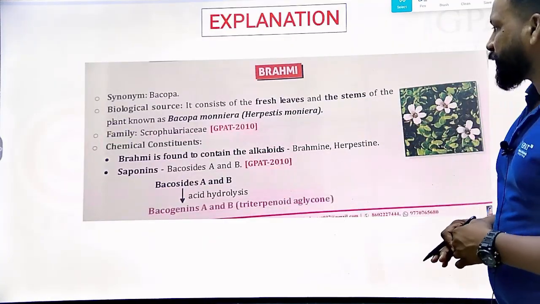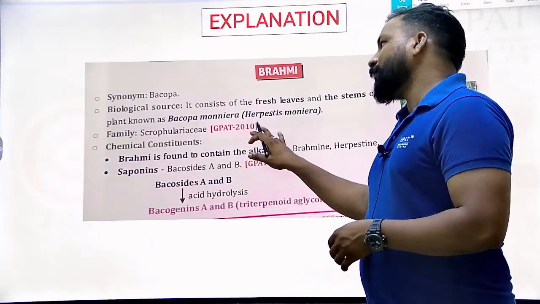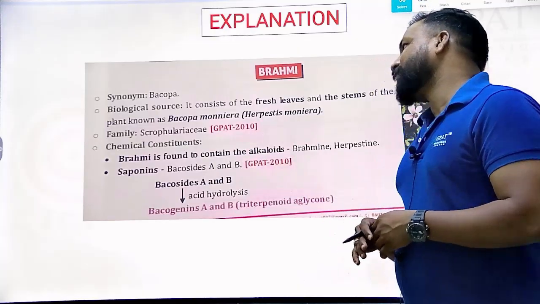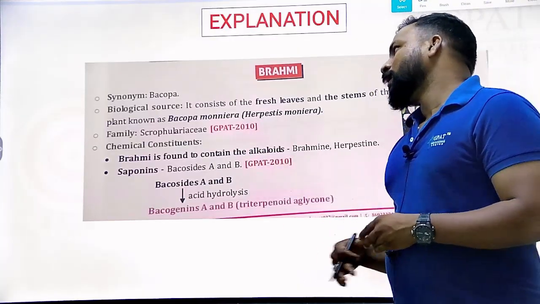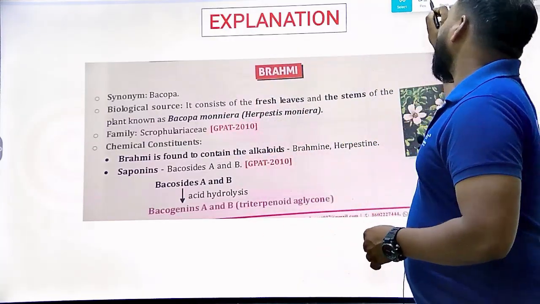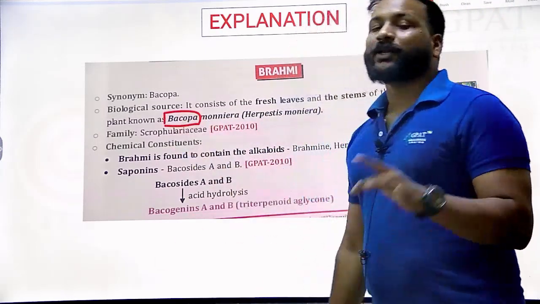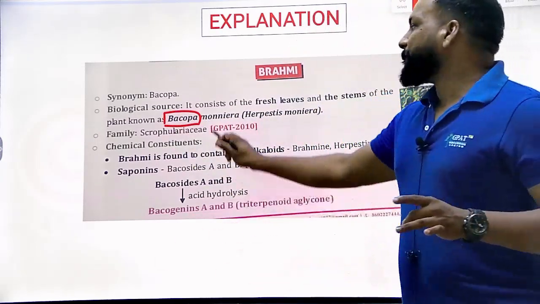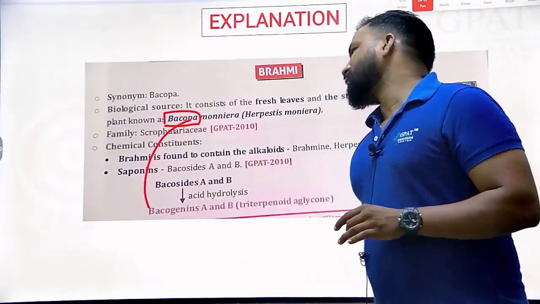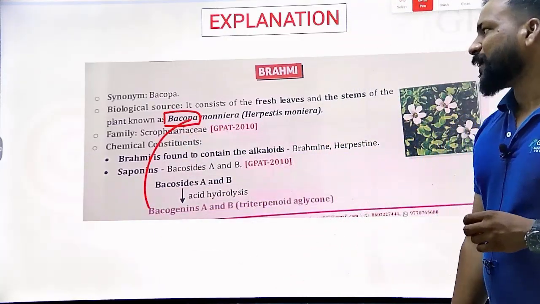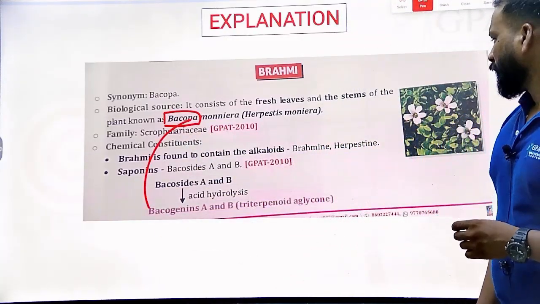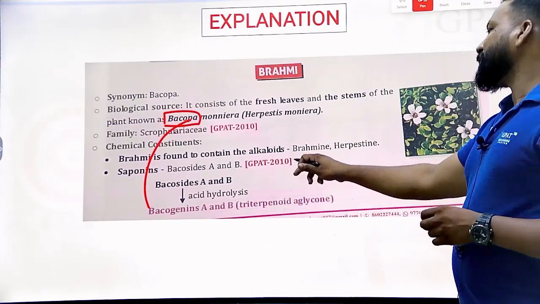Bacopa monnieri or Herpestis monnieri. Based on the genus name only, most of the chemical concepts can be written. Bacopa, bacosides. Brahmi, Brahmine.